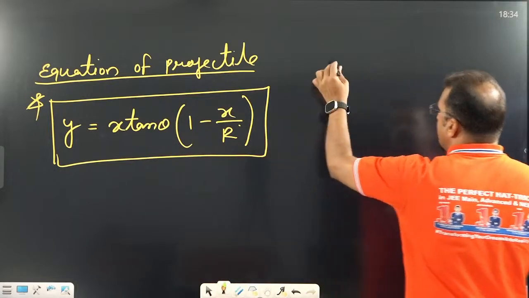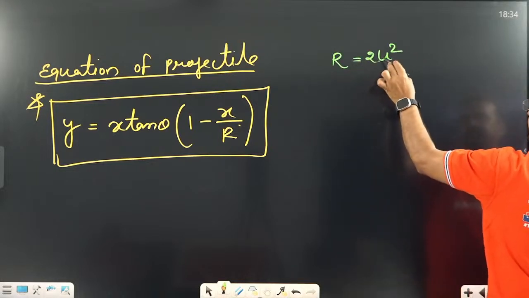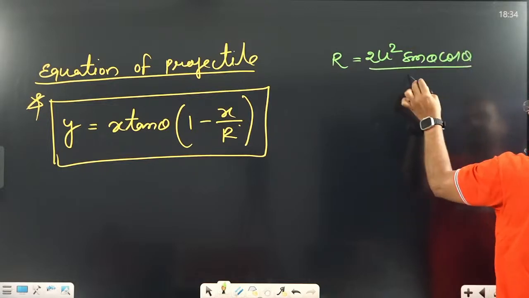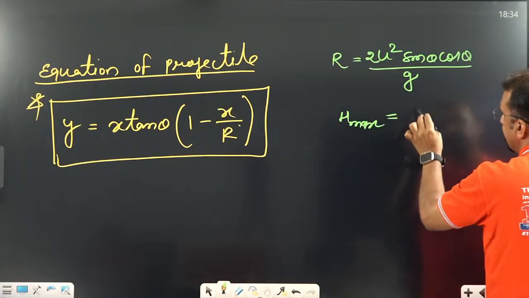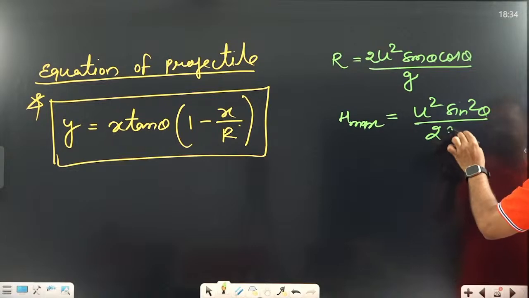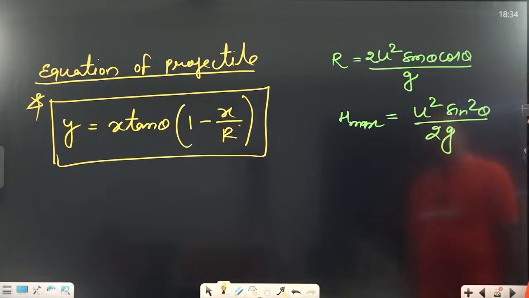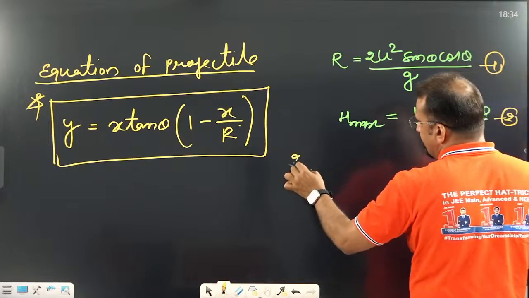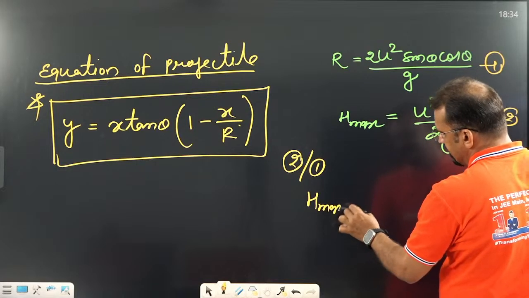Now let us take one example. You know R equals u square sine 2 theta divided by g. Can I write sine 2 theta as 2 sine theta cos theta? That means R is 2 u square sine theta cos theta divided by g. You know the formula for H maximum: u square sine square theta divided by 2g. Let us assume this is equation number 1 and this is equation number 2. Now divide equation 2 by 1. So this is H max divided by R.